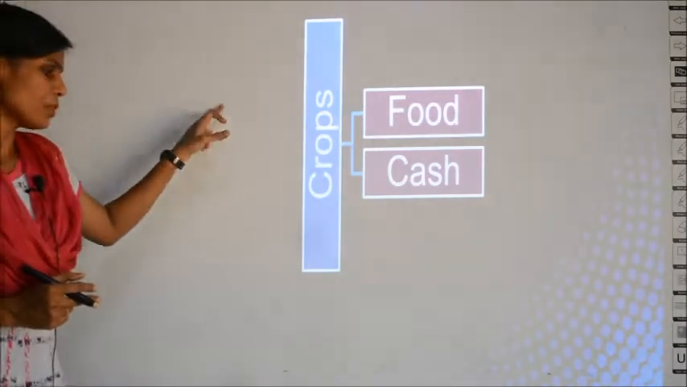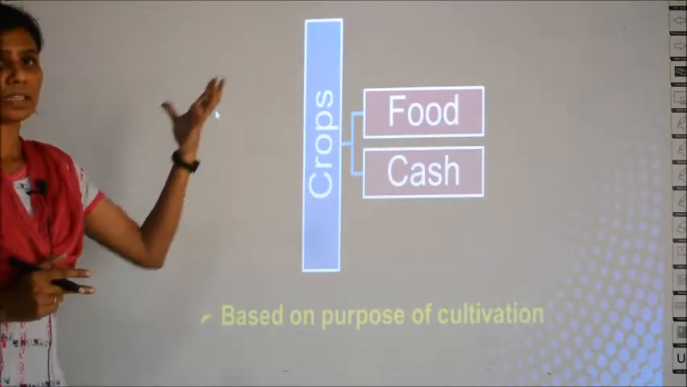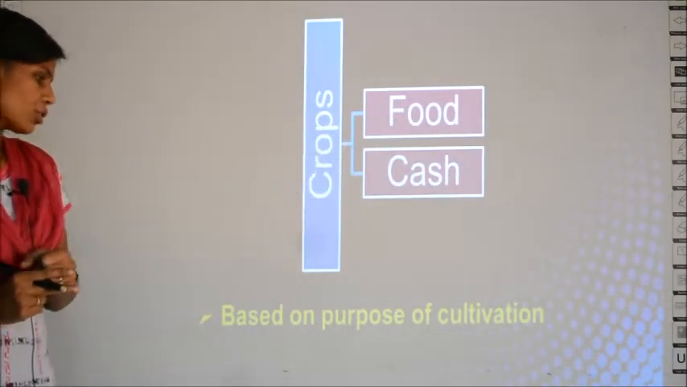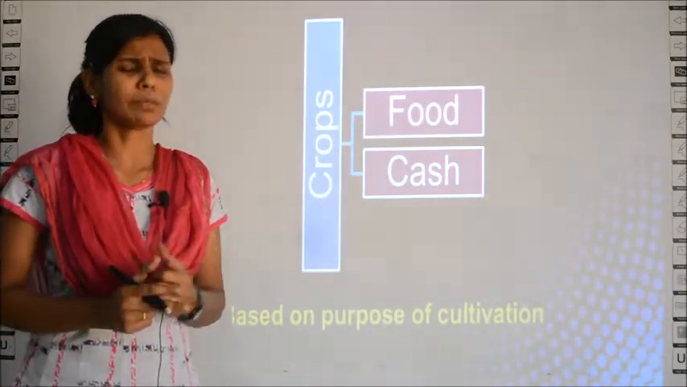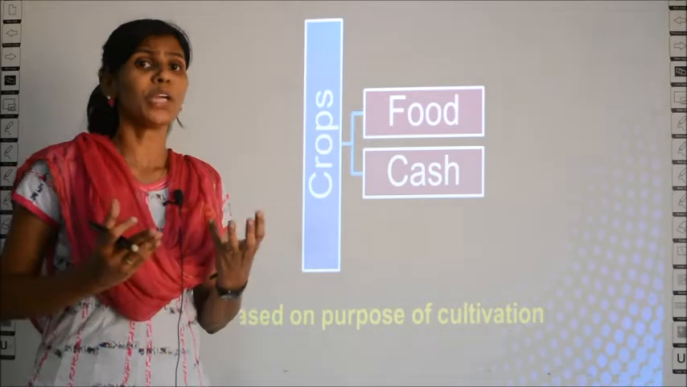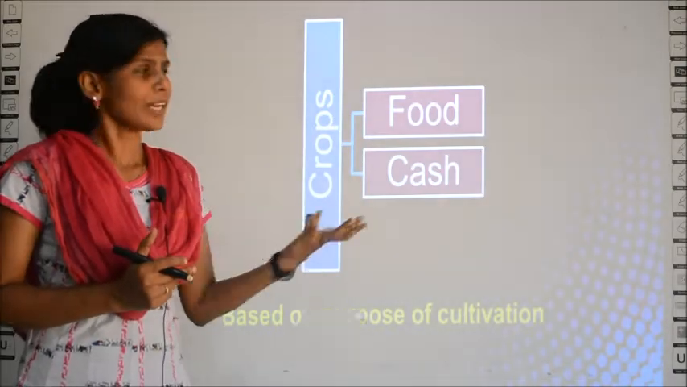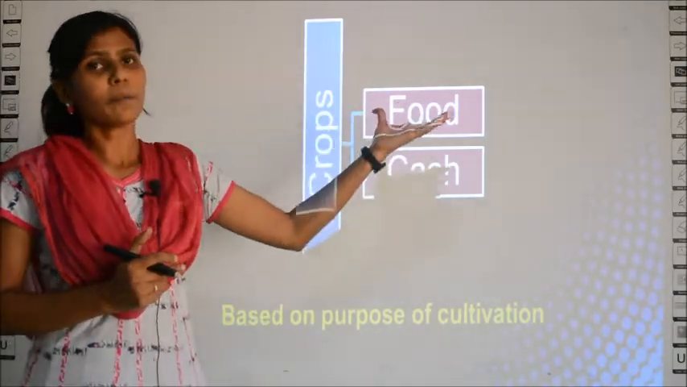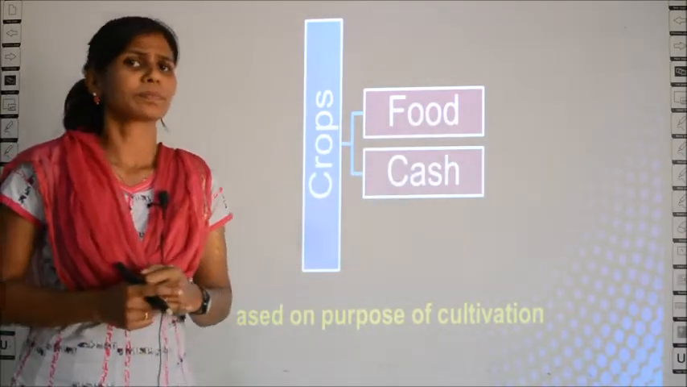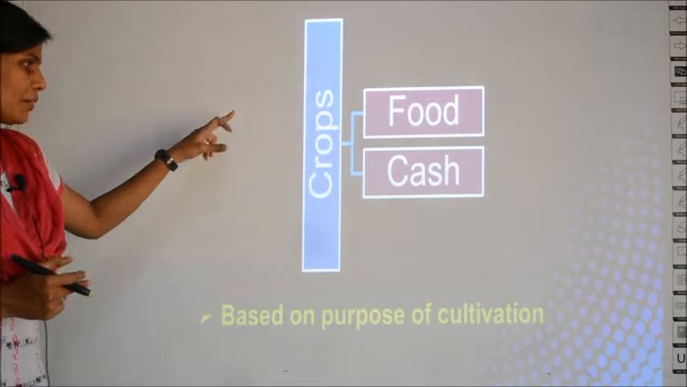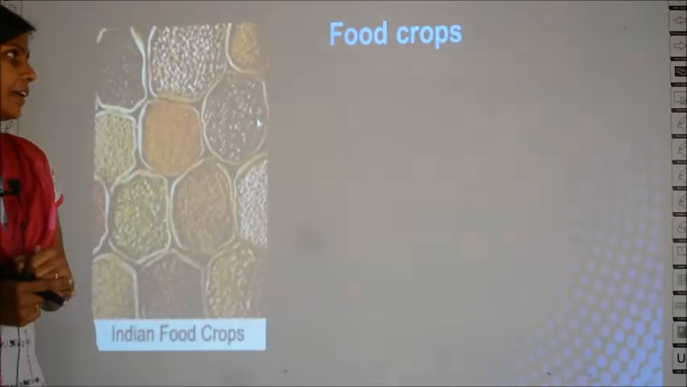Based on what do they categorize into food and cash crops? Based on the purpose of cultivation. What does this mean? Purpose of cultivation means why you cultivate. You can cultivate crops either for food or you can cultivate for making money. I told you, the previous point is only repeated again.